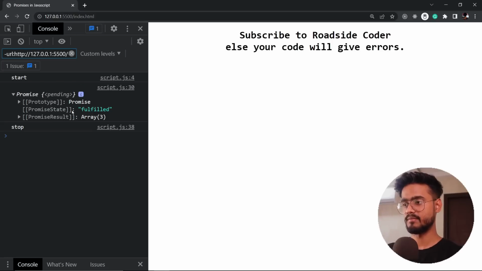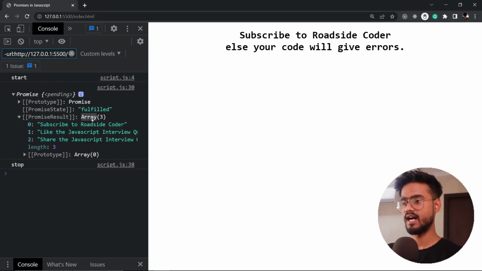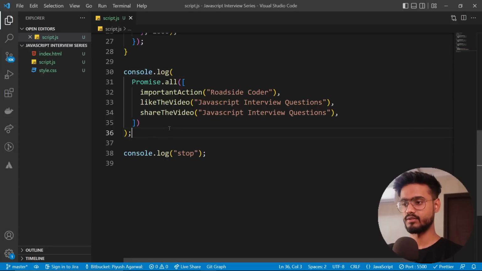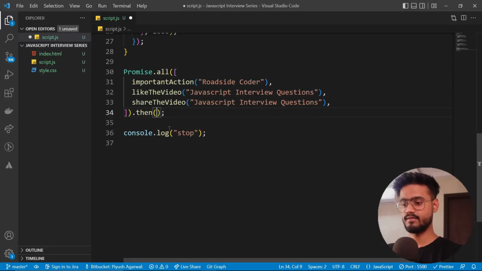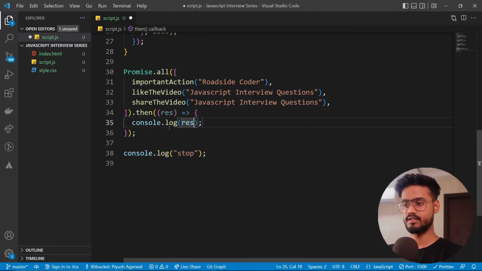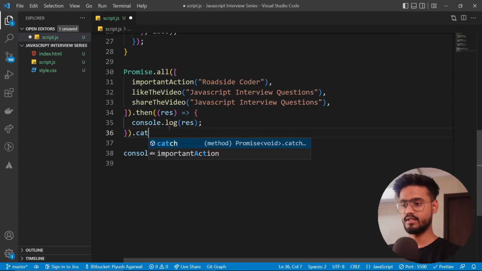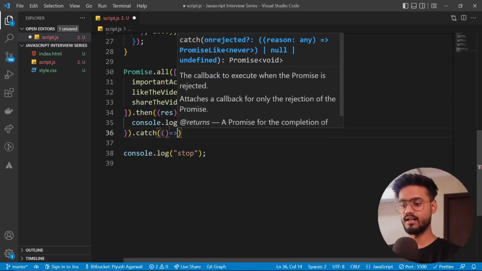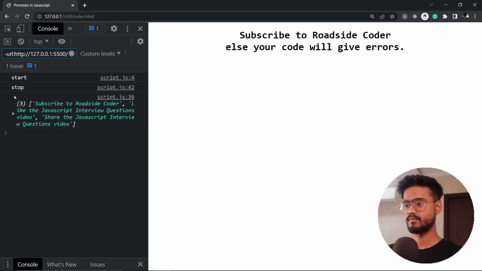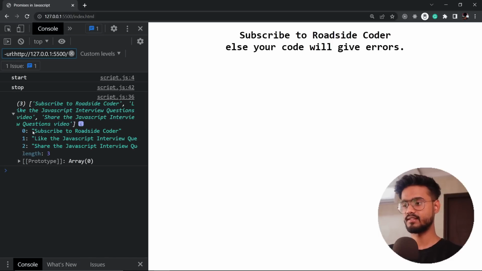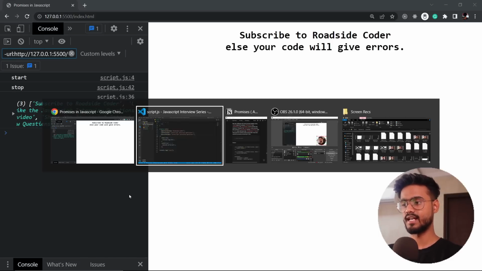So we see we have a pending promise over here and we got it fulfilled with 3 items inside of this array. All of our promises have been resolved over here.